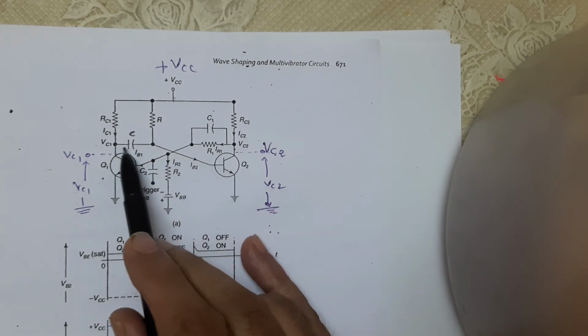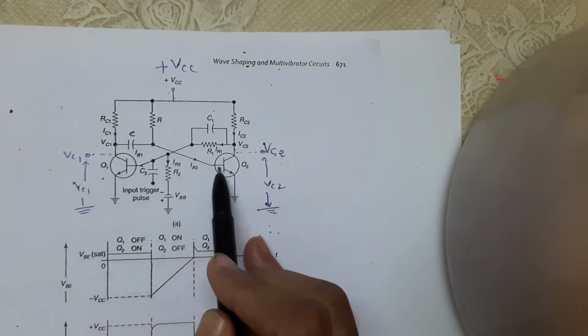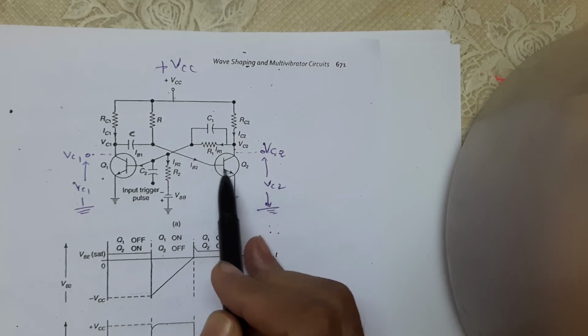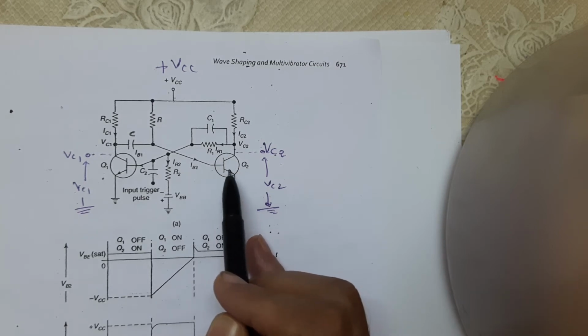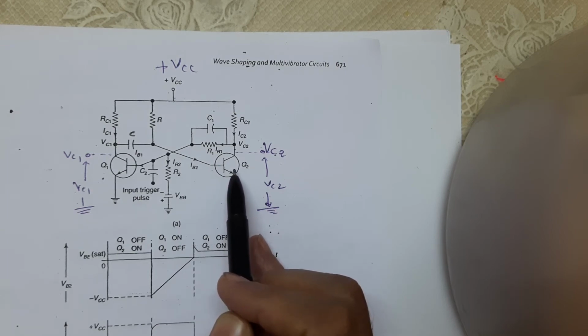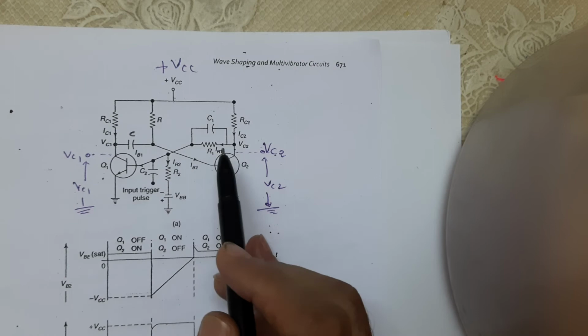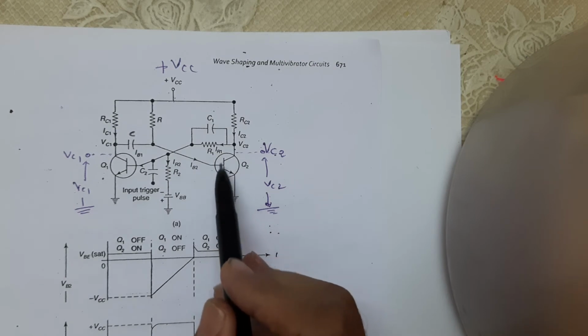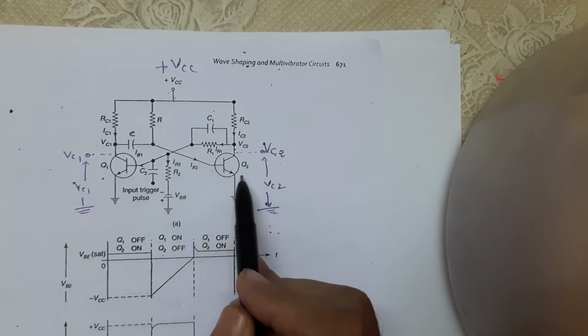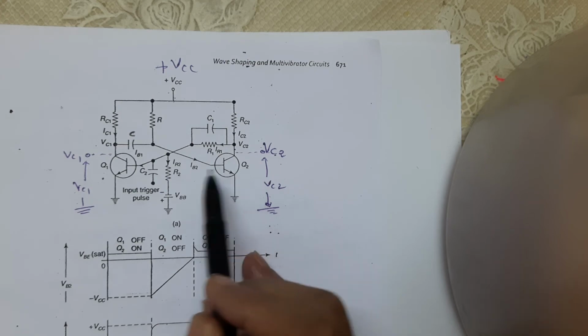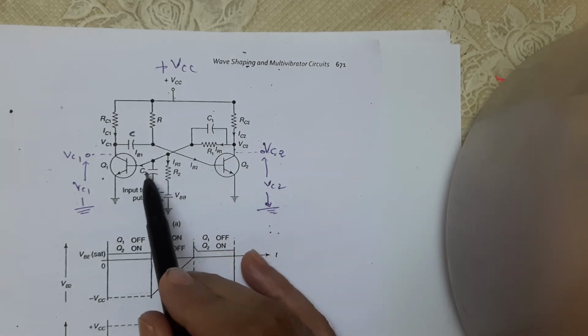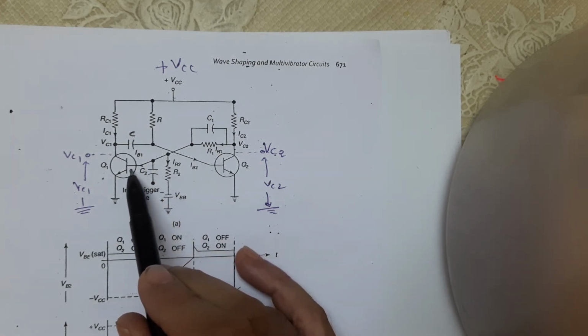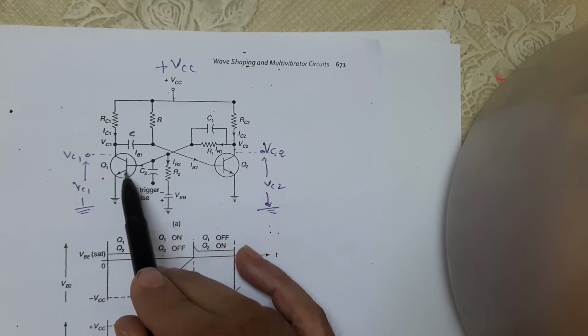So the voltage given to the base of Q2 is too low to keep Q2 switched on, so Q2 is switched off. I repeat: the initial condition, we already said, is that Q2 is on. Now we apply the trigger pulse, and through it Q1 turns on.